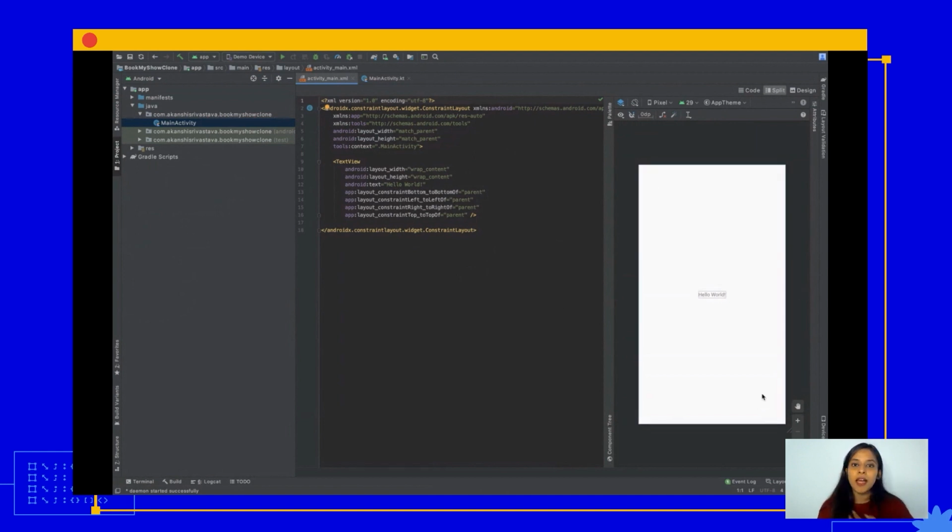Because this is a blank screen, an empty activity, the only thing in the activity right now is a text view. And that is why it just shows a text view right now. So now to understand these things in detail, and how to design your own UI and UX and to customize your layout, let's go over to Sagar and see what he has to say about this. Over to you, Sagar.